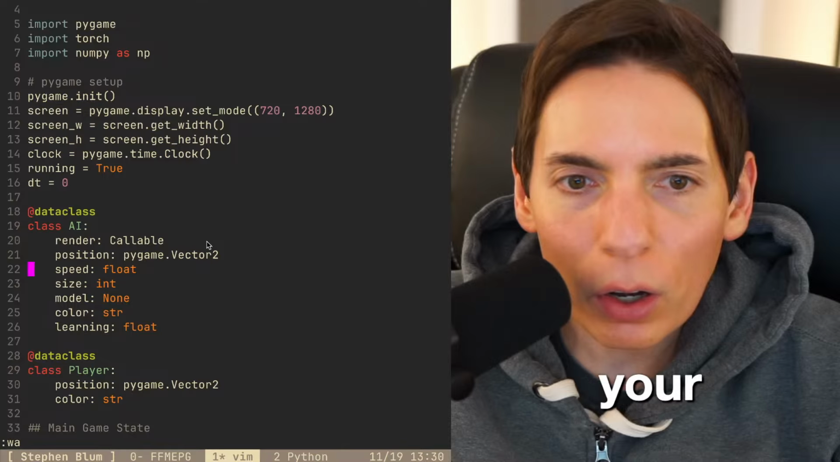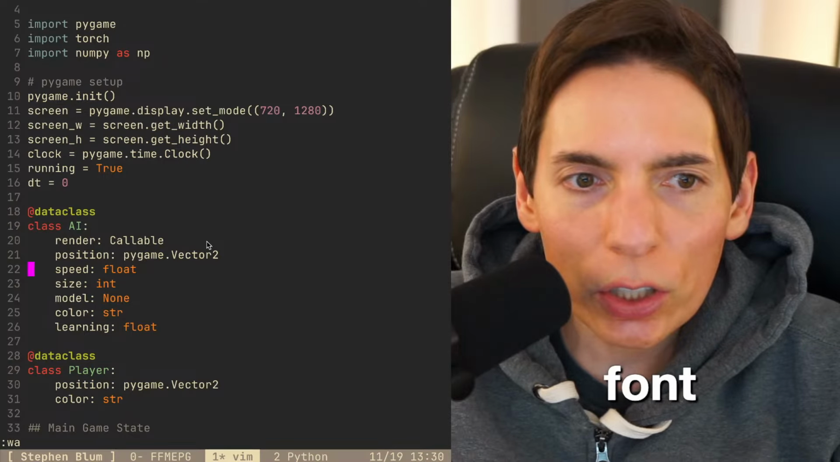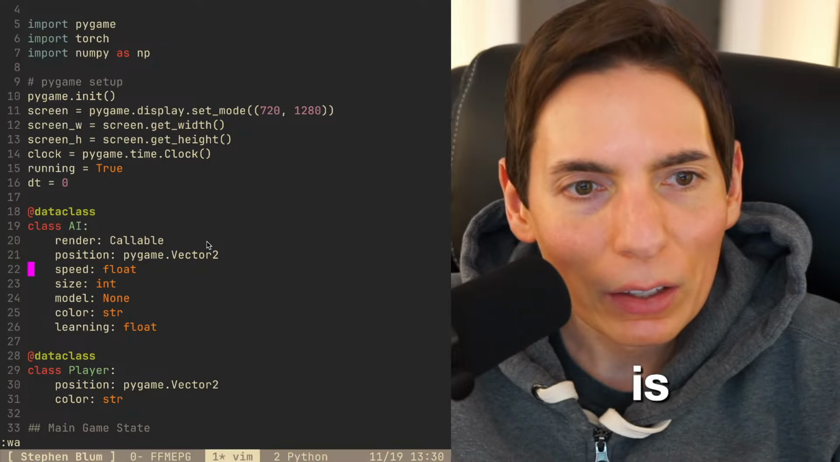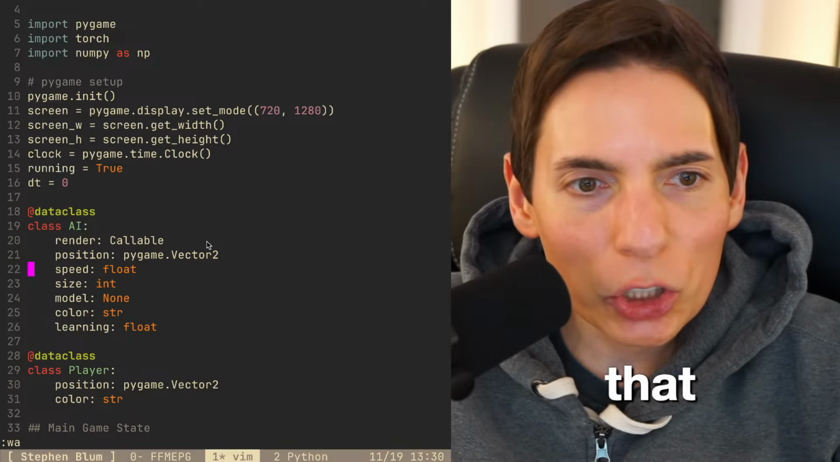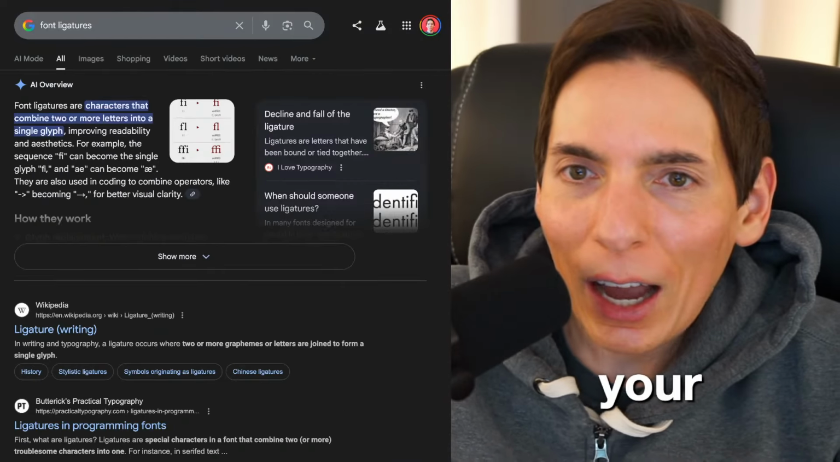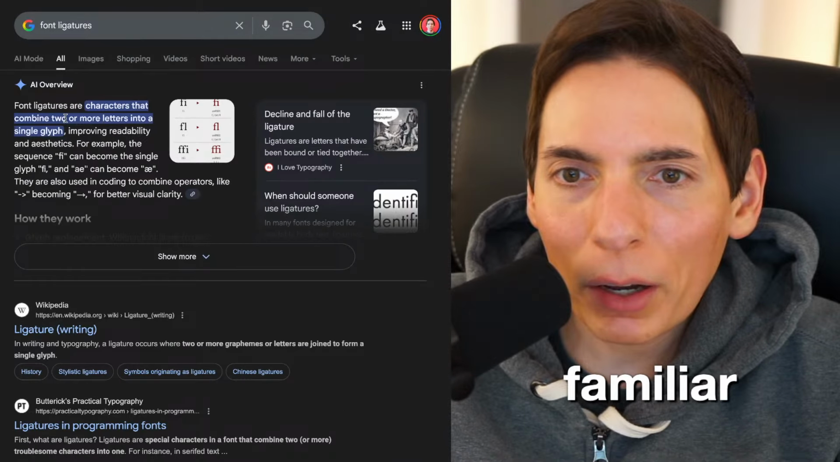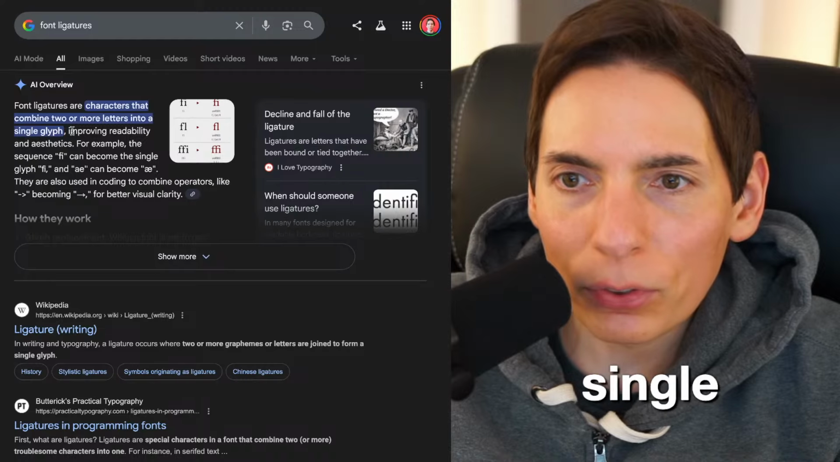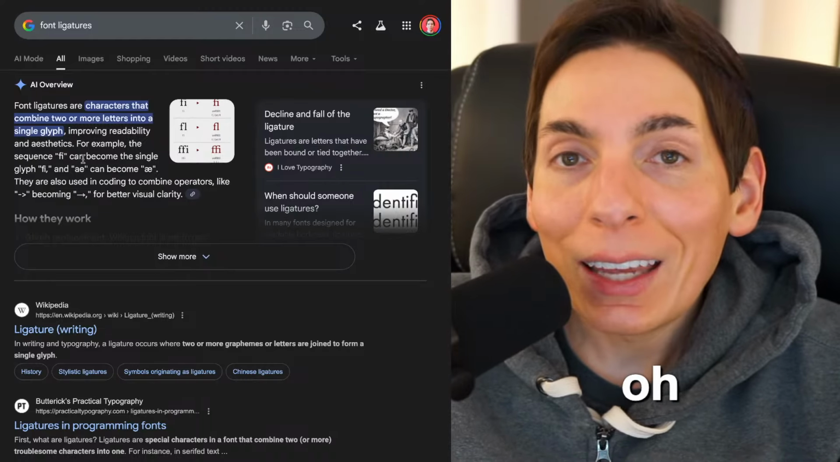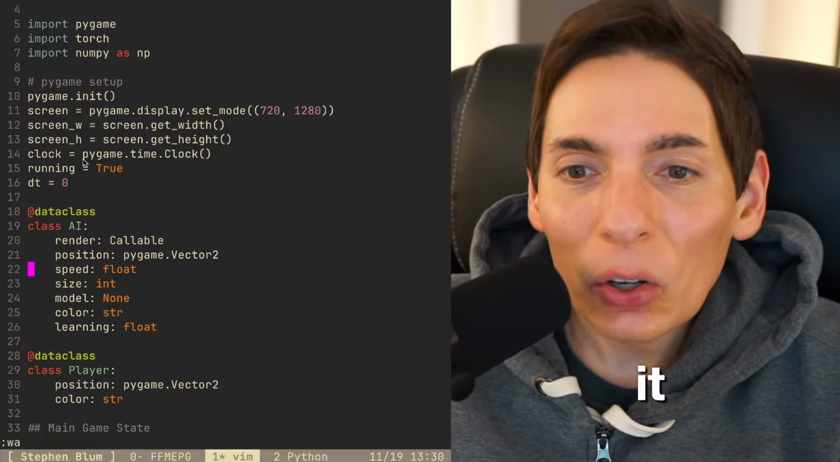Oh, Steven, what's your view on font ligatures? What is a font ligature? I've heard that word before. Ligatures. I'm not familiar. Characters that combine two or more letters into a single glyph. Oh, yeah, Ghostty does this, doesn't it? So when you do the arrow, like this, watch. See how it took two glyphs and turns them into one right here? It turns it into an arrow. I don't know if you can see that pretty well on stream.